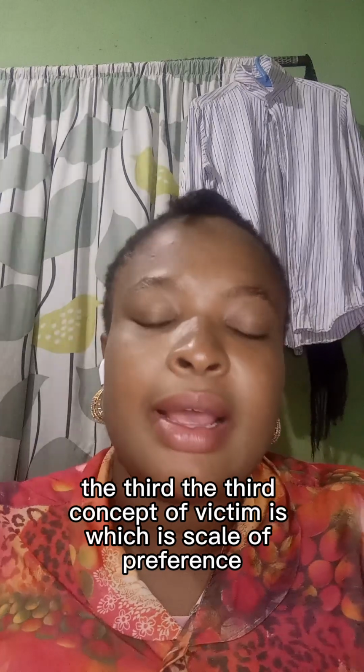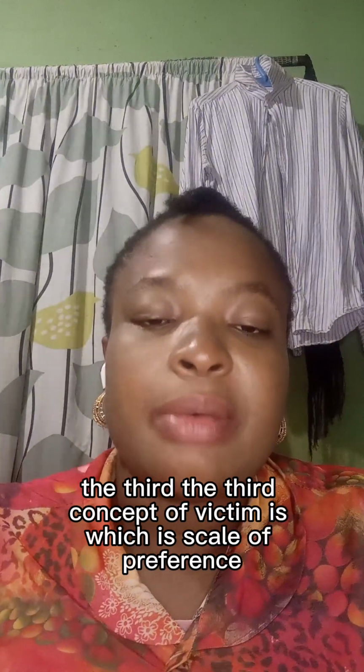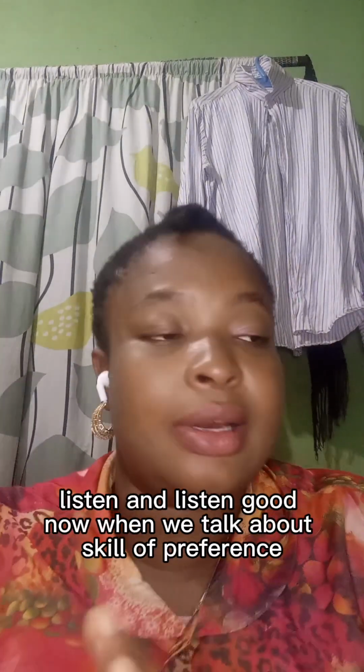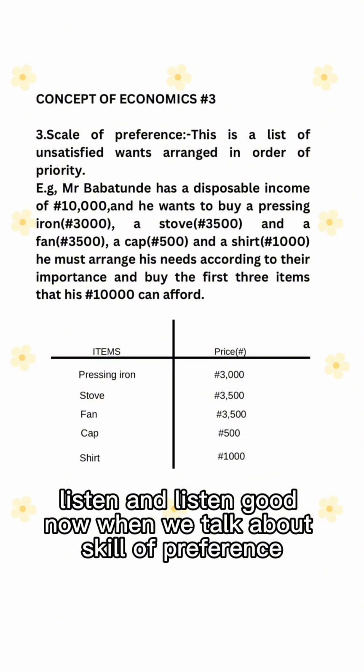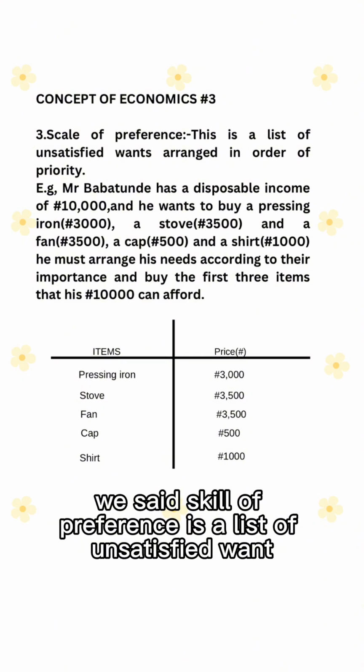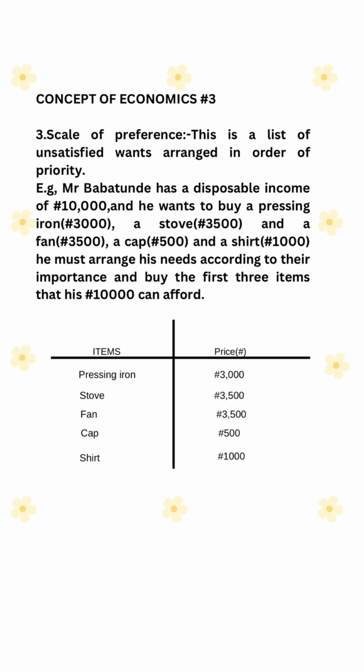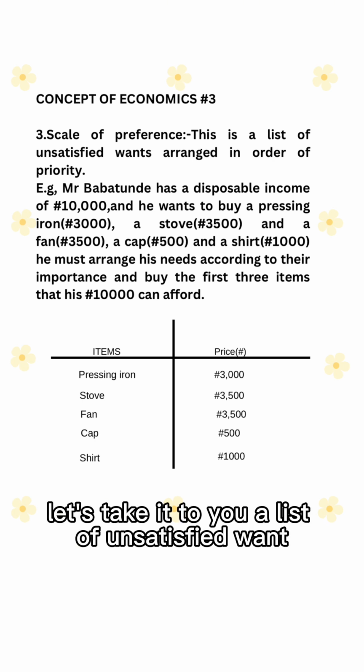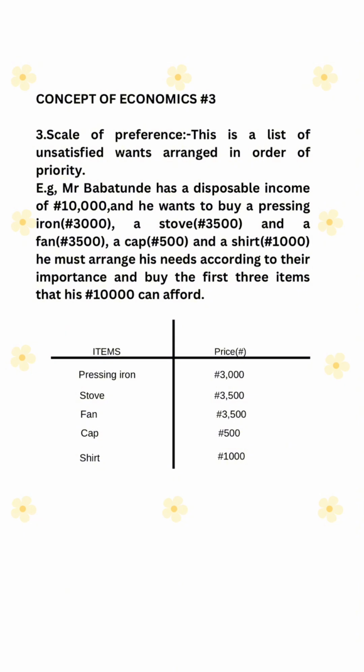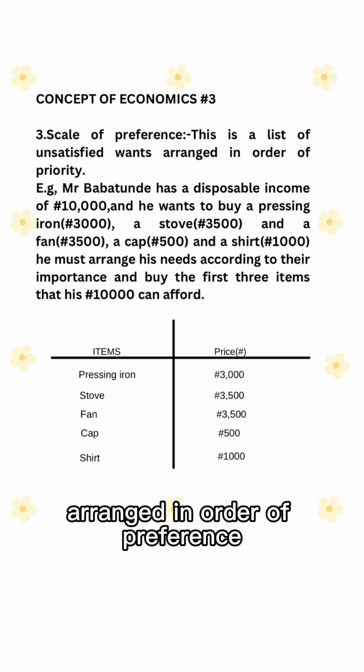Let's move to the third concept of economics, which is scale of preference. Listen and listen good. Scale of preference is a list of unsatisfied wants arranged in order of preference.